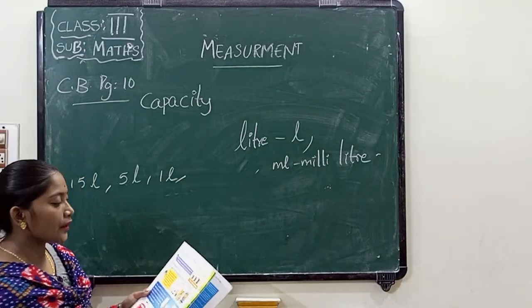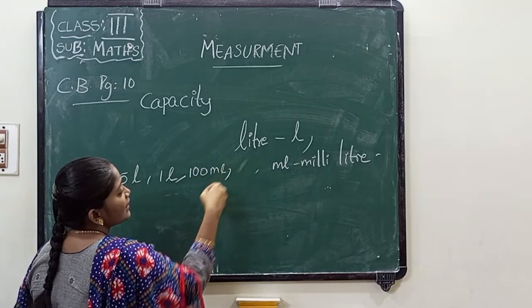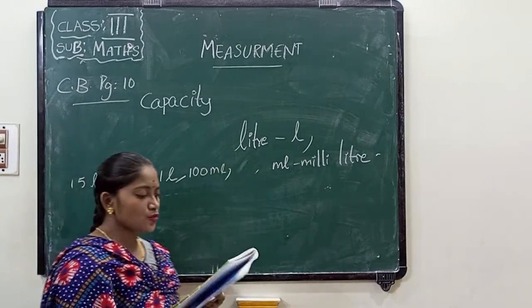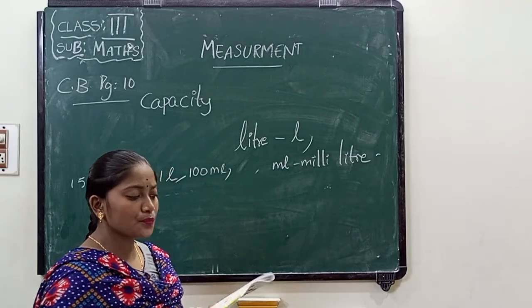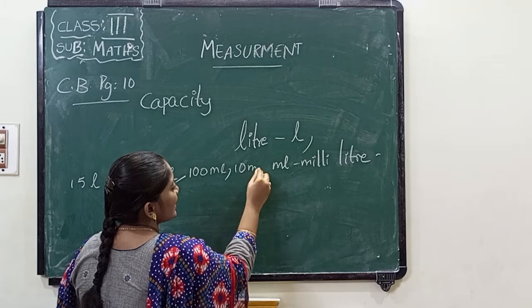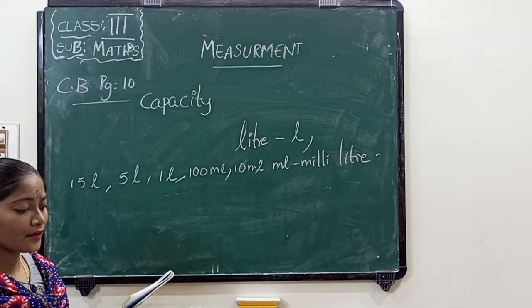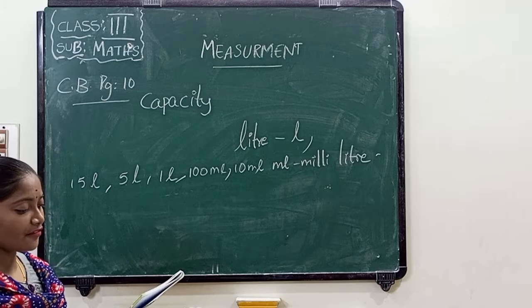What about the syrup bottle? It contains 100 ml. ml means milliliters. And the next one, the teaspoon or spoon, holds how much? 10 ml. 10 ml means 10 milliliters.